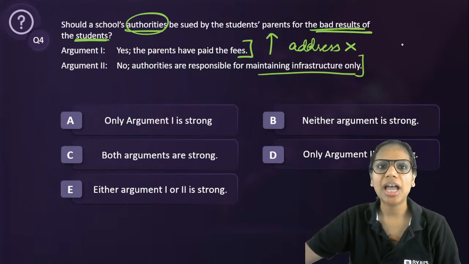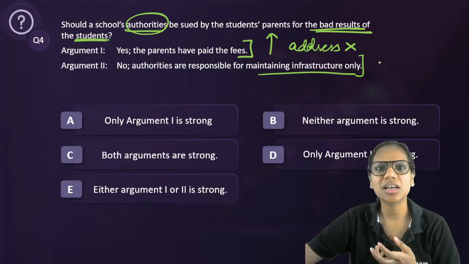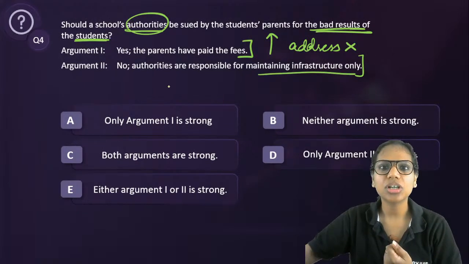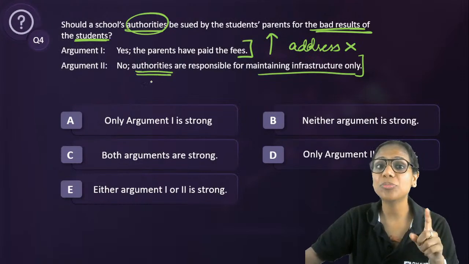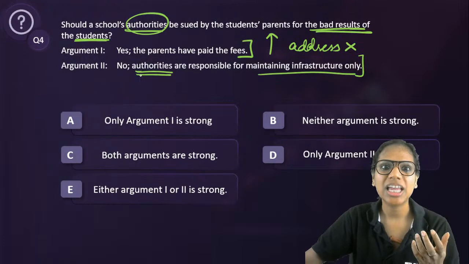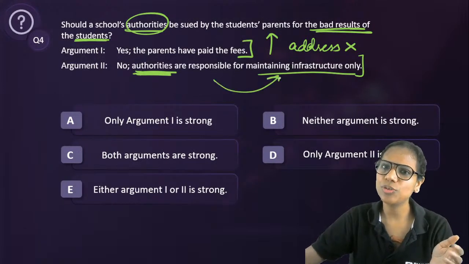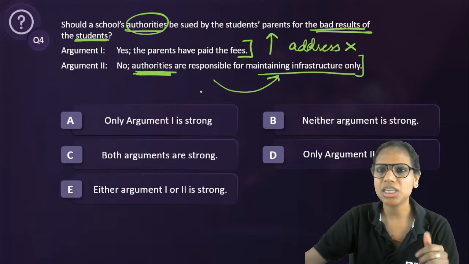Then second argument: authorities are responsible for maintaining infrastructure only. See, we don't argue with an argument as such unless it defies our common knowledge. So, isn't this common knowledge? I'm not using any current affairs or big facts here, but are the school authorities responsible for maintaining infrastructure only? Isn't this common knowledge that they have more responsibilities?